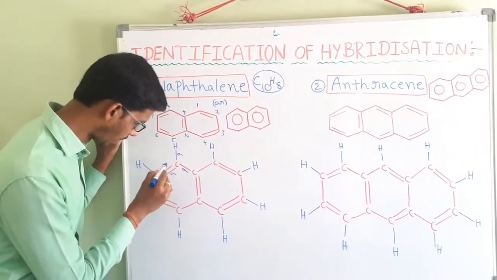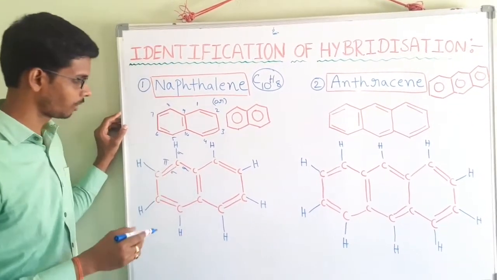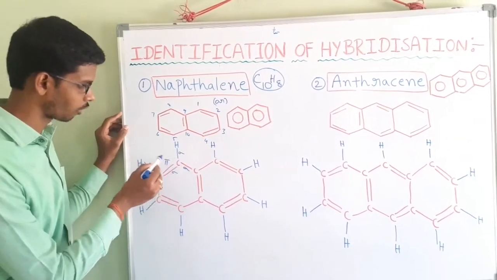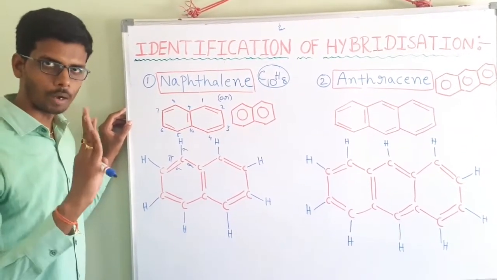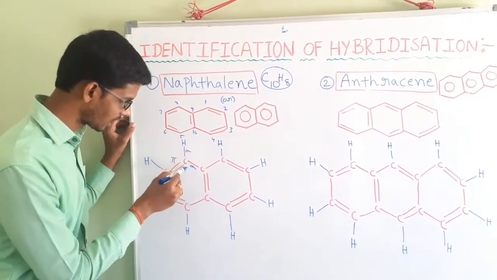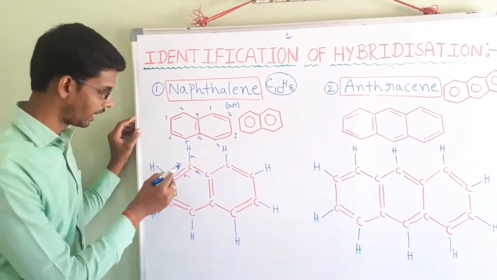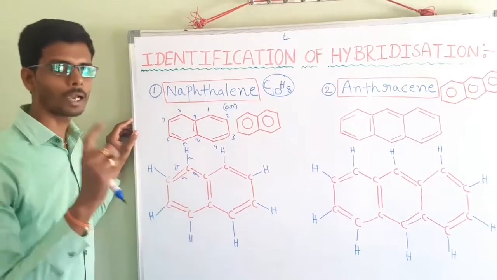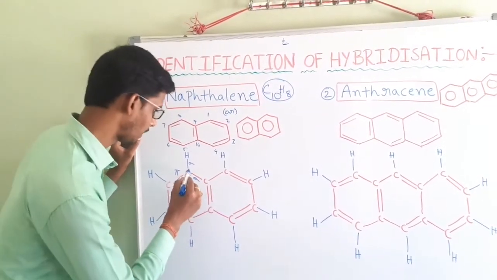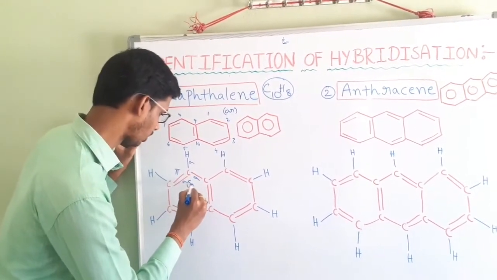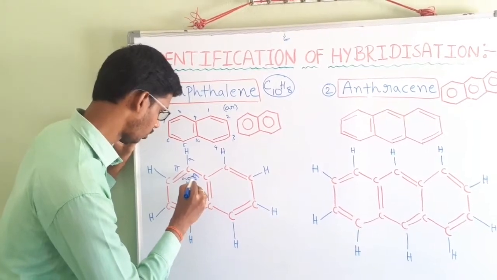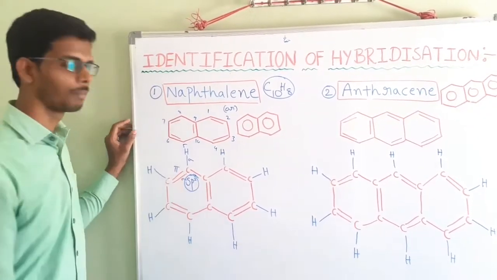This is a sigma and pi bond. Let us count them in total. 1, 2, 3, 4. Among 4 bonds, 3 are sigma bonds and 1 is a pi bond. That's why it has 1 pi bond only. That is nothing but it belongs to sp2 hybridization.